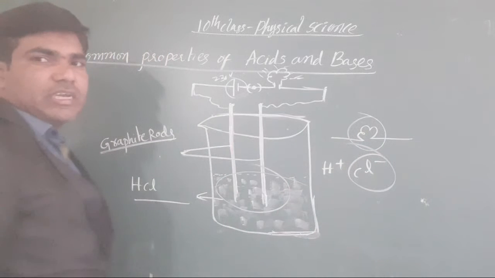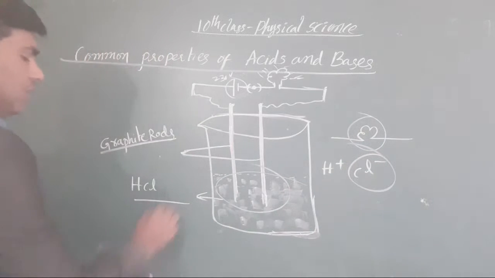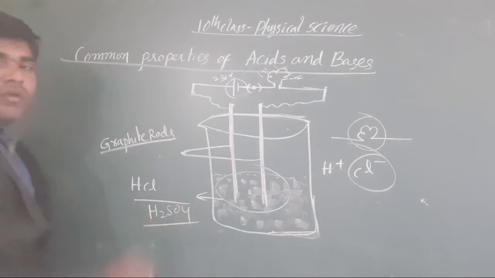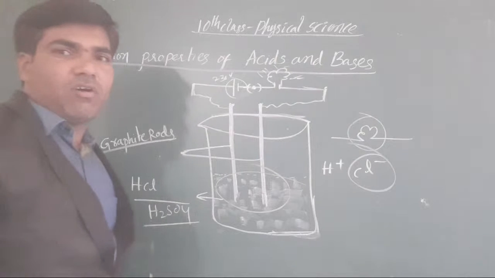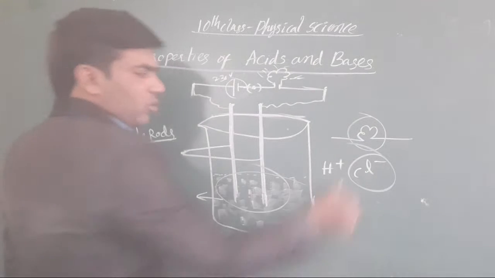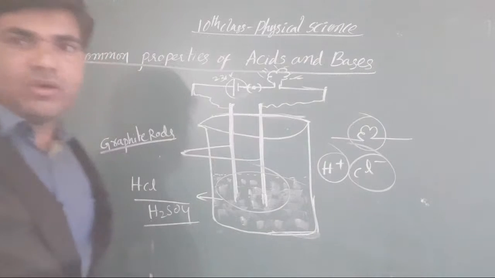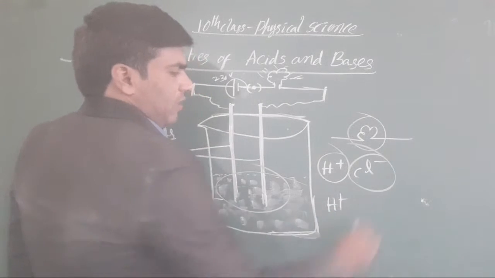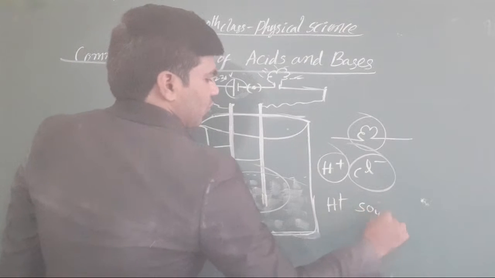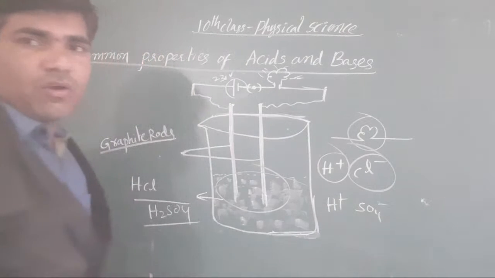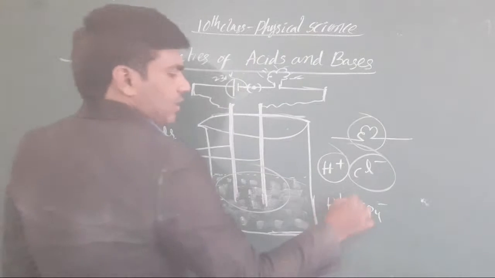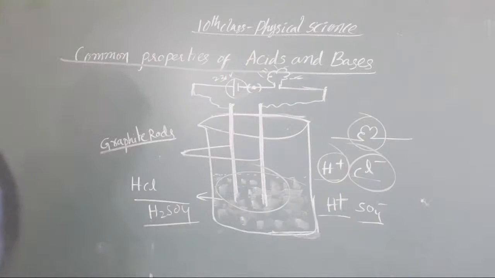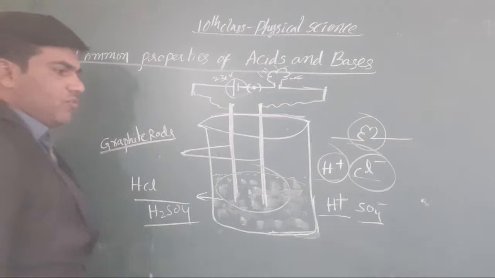Why? Because every time we do not take HCl. In case we replace it with H2SO4, at that time we do not get chlorine. That's why we concentrate only on H plus. Okay, clear or not, all the students? We get H plus and SO4 minus. Okay, got it? Like this we get H plus as well as SO4 minus when you take H2SO4.